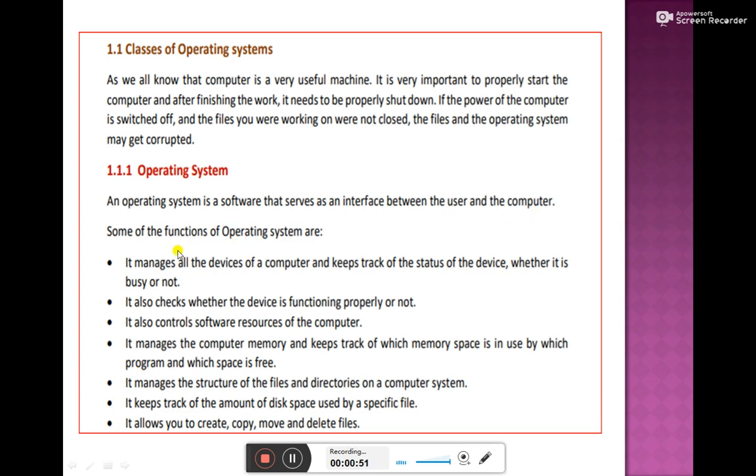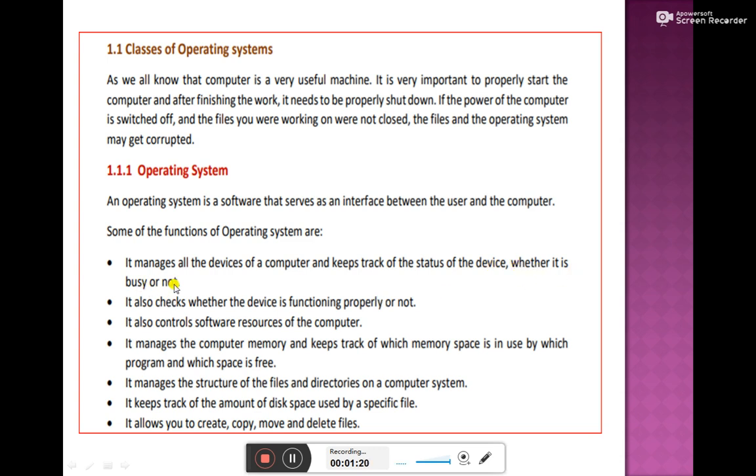So here I am going to explain some important functions of the operating system. The operating system is the backbone of a computer system, because without an operating system the computer is not going to work. So here are some functions of the operating system. First of all, it manages all the devices of the computer and keeps track of the status of the devices, whether it is busy or not.